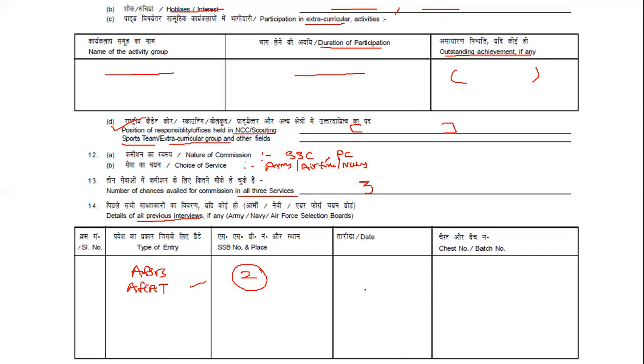And date, which date you attended. You'll fill this in when you have attempted different SSBs already. So these many SSBs I have attended, like those things you'll be giving as information. And date, chest number and batch number, whatever you attended previously, you'll be filling over here. So this is your overall PAQ form.